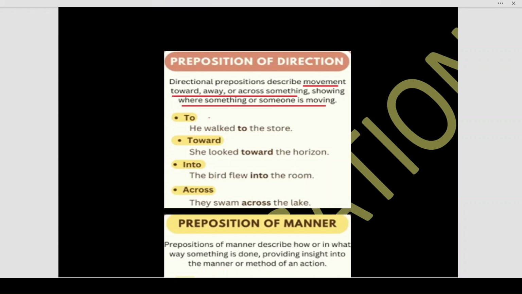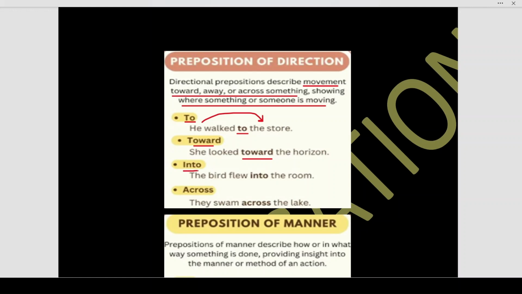Okay. So based on preposition of direction, we use the first preposition to. He walked to the store. That means we are discussing his position with respect to the store. Therefore, he walked to the store. He is walking to the store. He walked to the store. Towards. That means she looked towards the horizon. She is looking in a particular direction. Okay. Therefore, she looked towards the horizon.